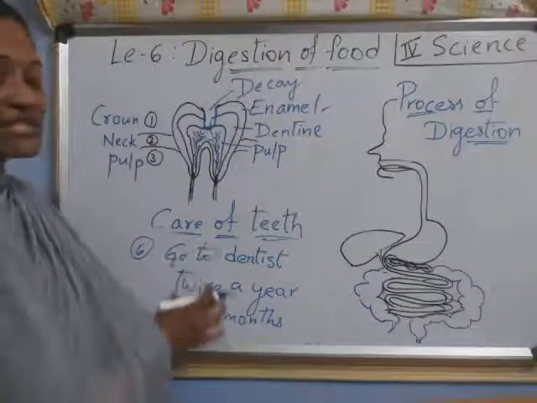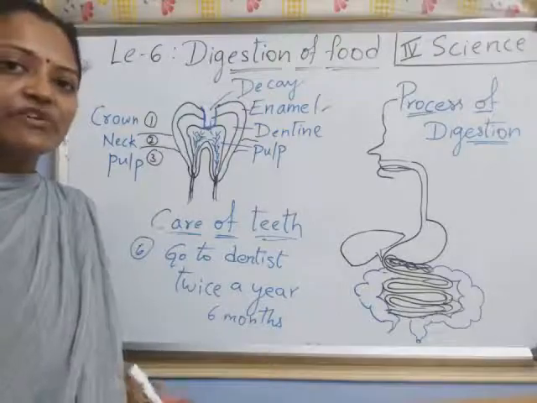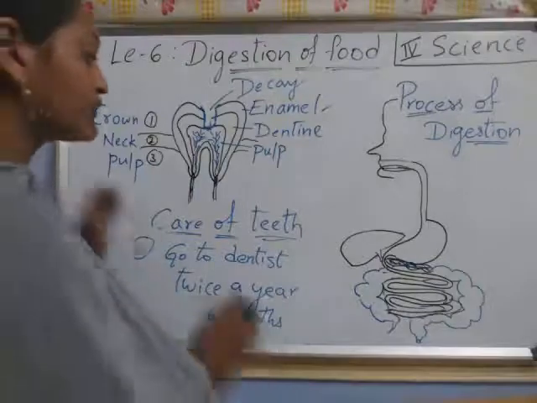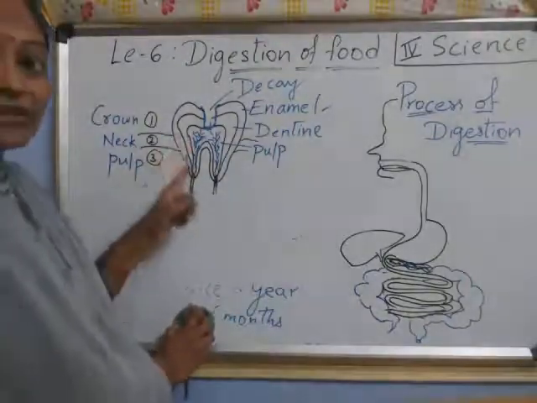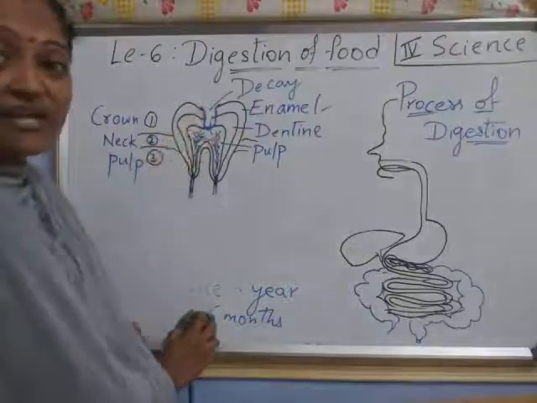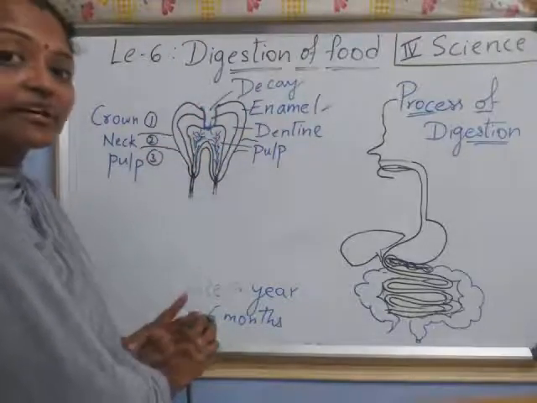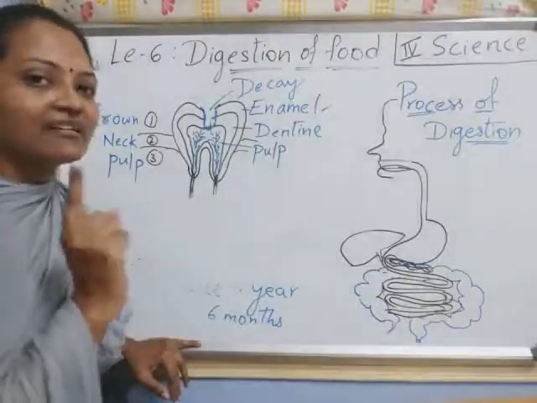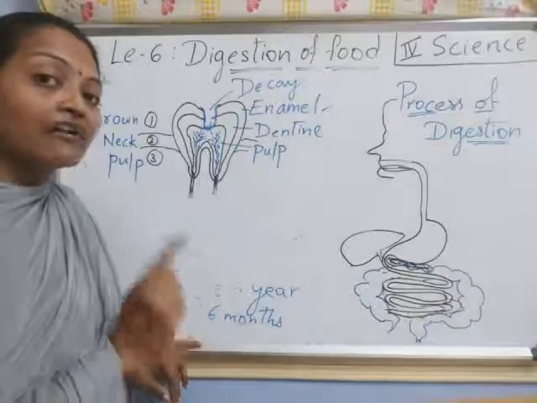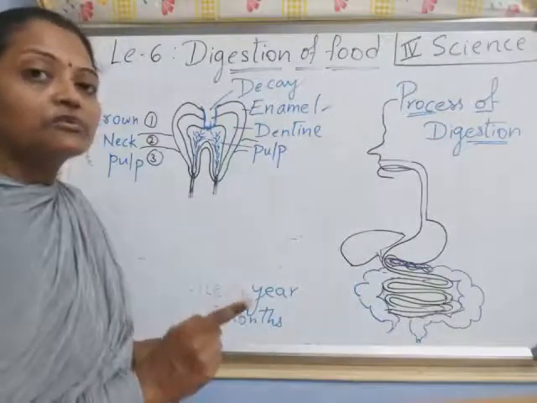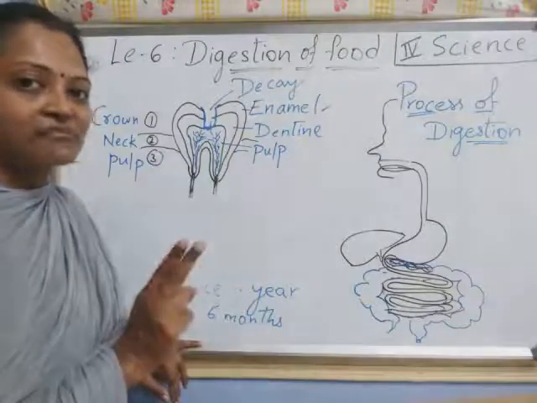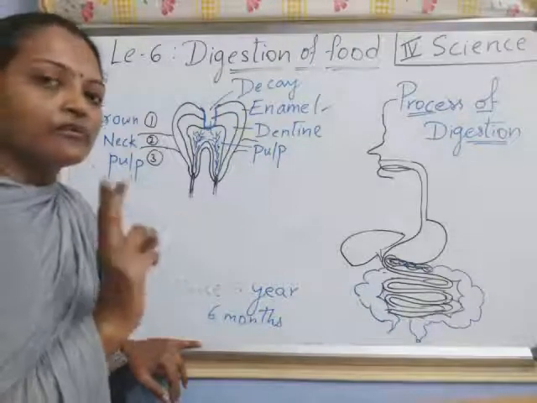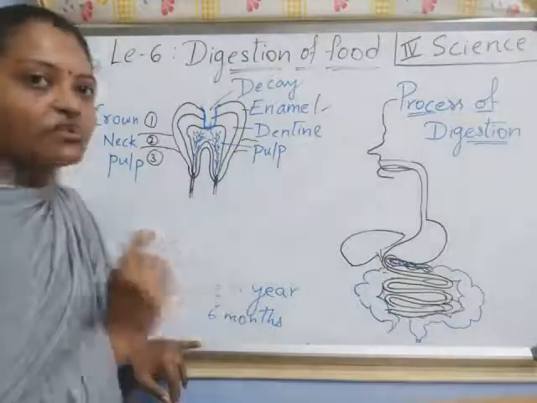Understood, children? So these are the few steps you need to take to care for your teeth. Next, coming to the next topic, digestion of food. Have you understood why teeth decay? Because germs start growing on them. So you have to take care of your teeth. How many times do you need to brush in a day? Twice, morning and at night before going to bed. And how many times should you go to the dentist? Once in 6 months, so twice a year, and twice a day you brush your teeth.